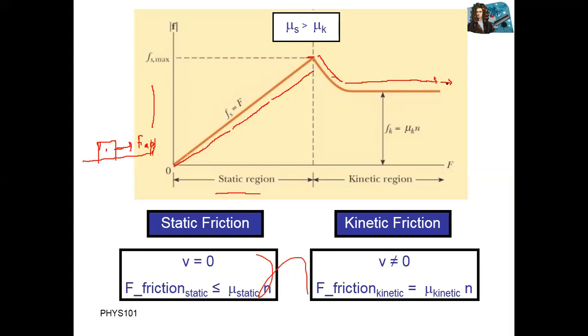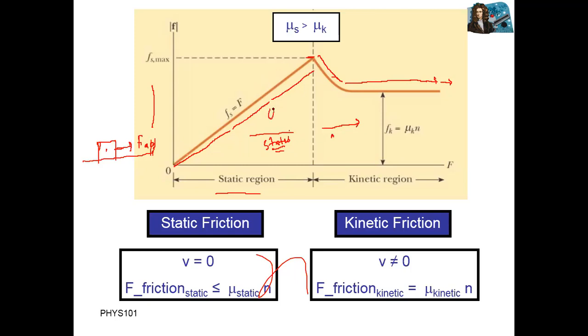So in this first region, the friction was static friction, because at this state the body was at rest. But after starting, this area is for kinetic friction.